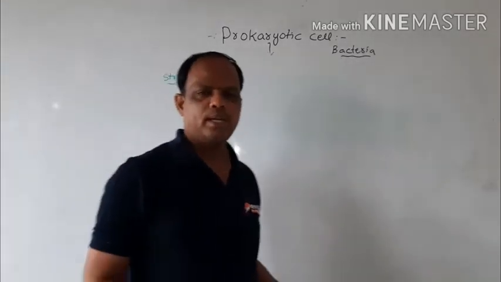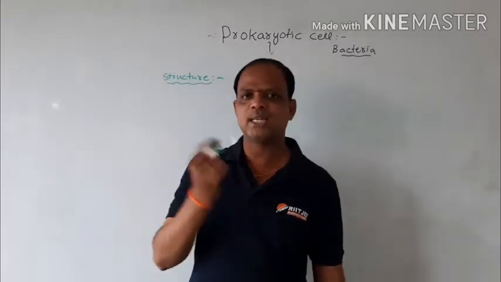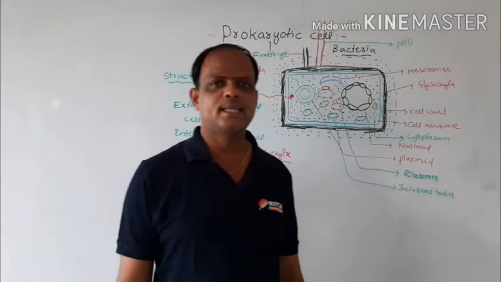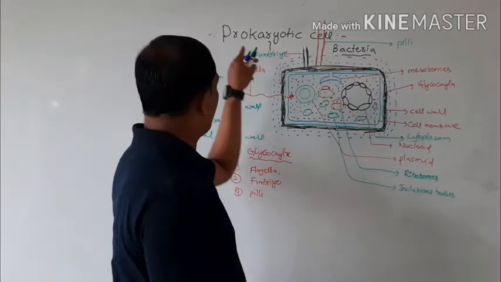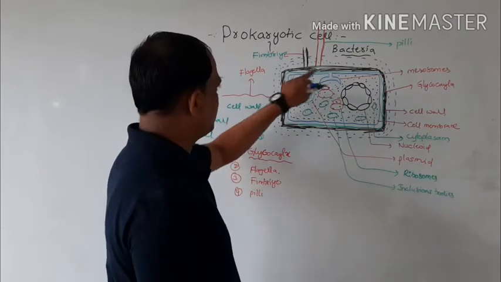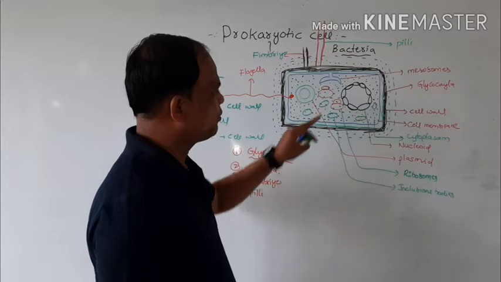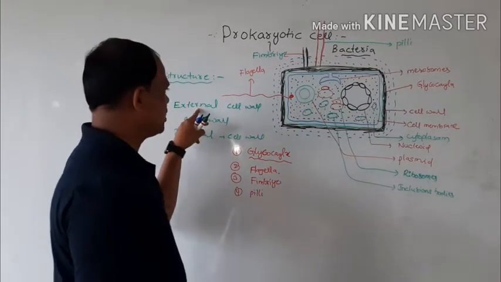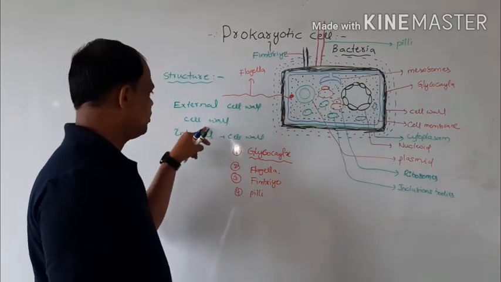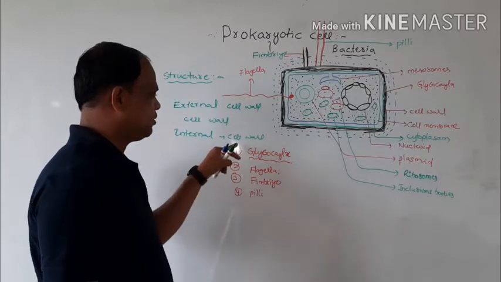Okay, right. So now we have to draw the diagram of the bacterial structure. This is a rough diagram of bacteria.